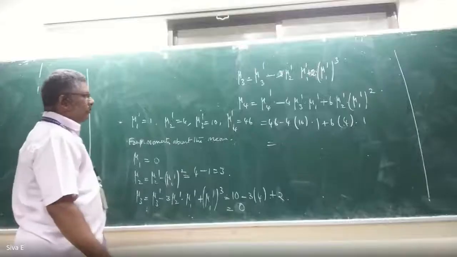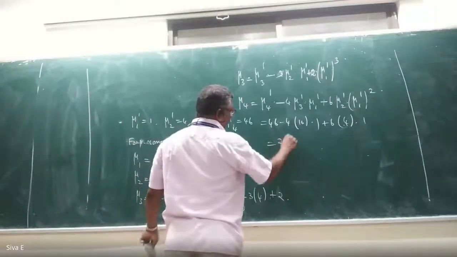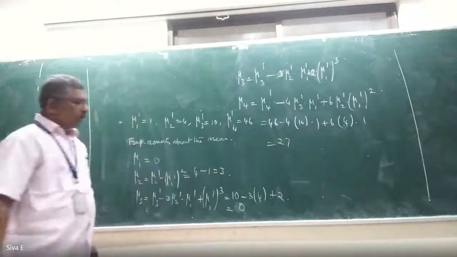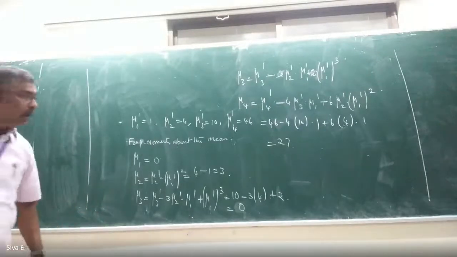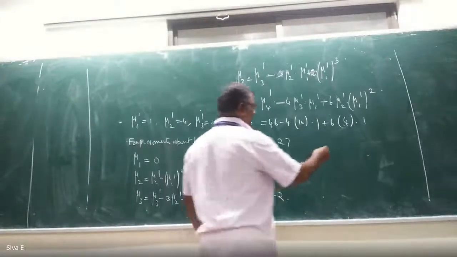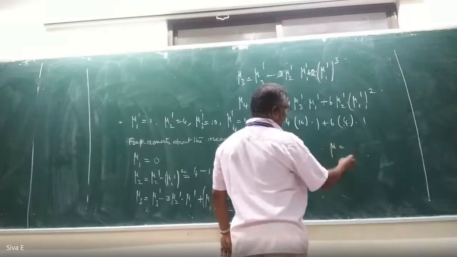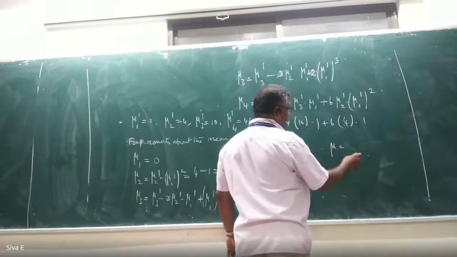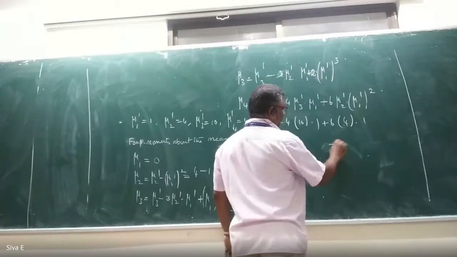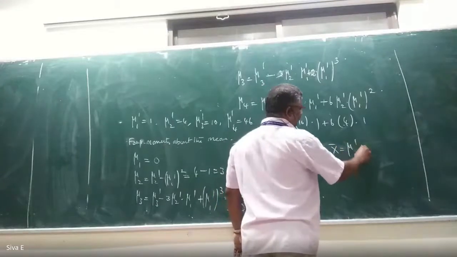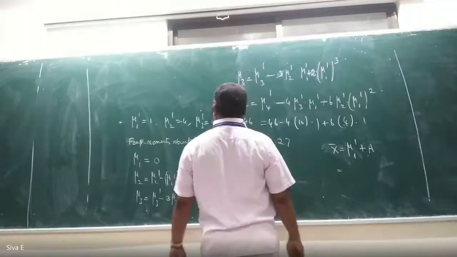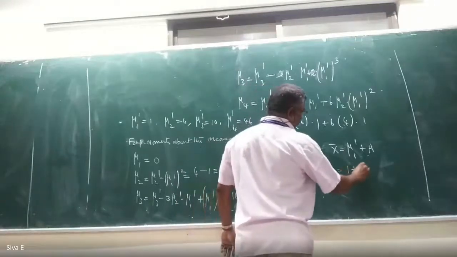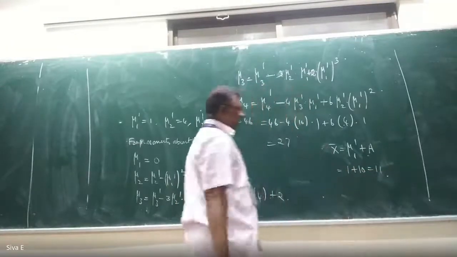Now finally, we have to compute the mean. How to compute the mean? I have given the formula: mu equal to mu1 dash, or that means x bar. X bar equal to mu1 dash plus a. So mu1 dash is 1 plus 10, that is 11.